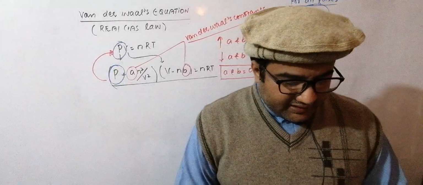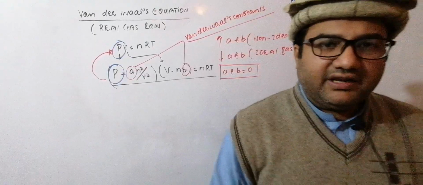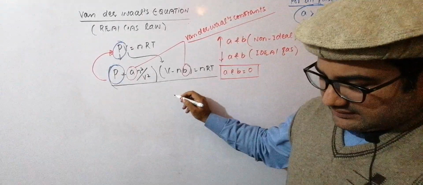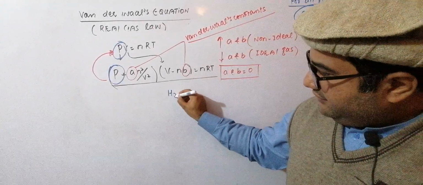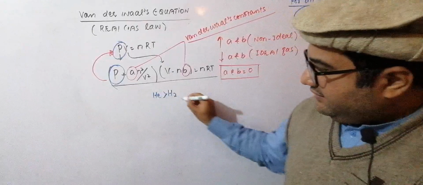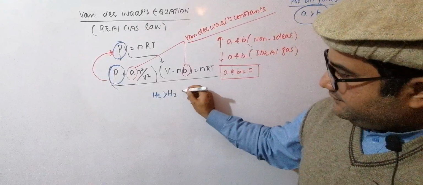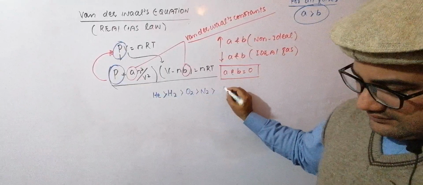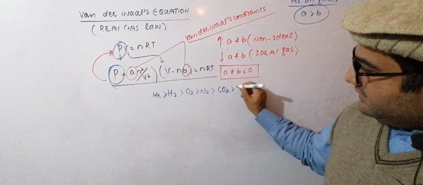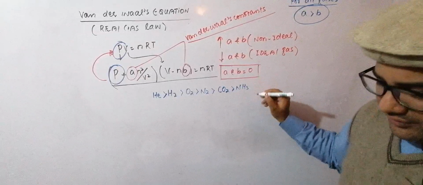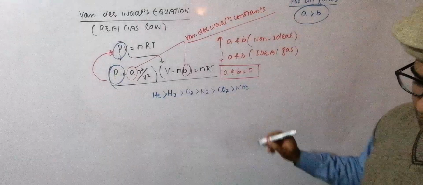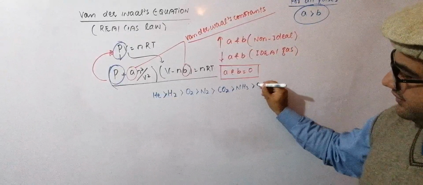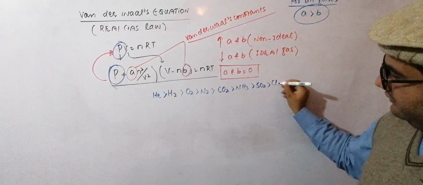So, among commonly observed gases, what is the order of their ideality according to the values of A and B? Helium is the most ideal, then hydrogen, then oxygen, nitrogen, carbon dioxide, ammonia, sulfur dioxide, and chlorine.